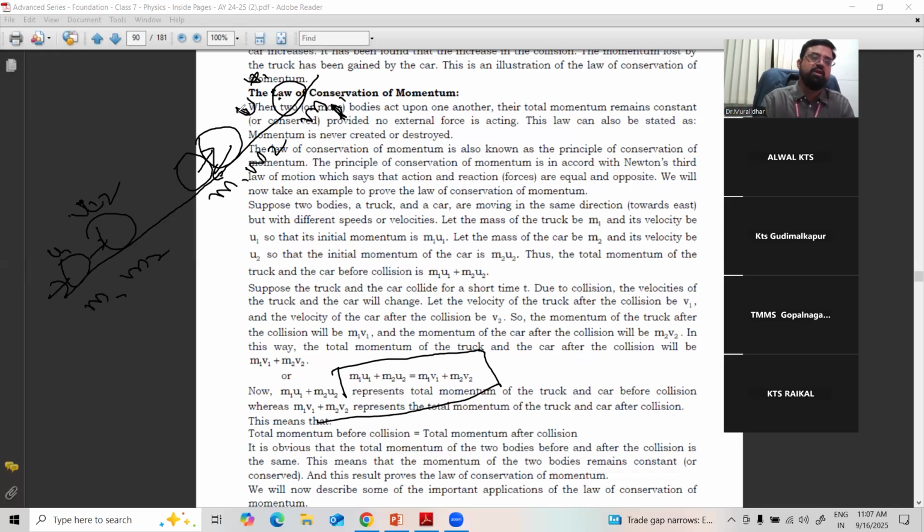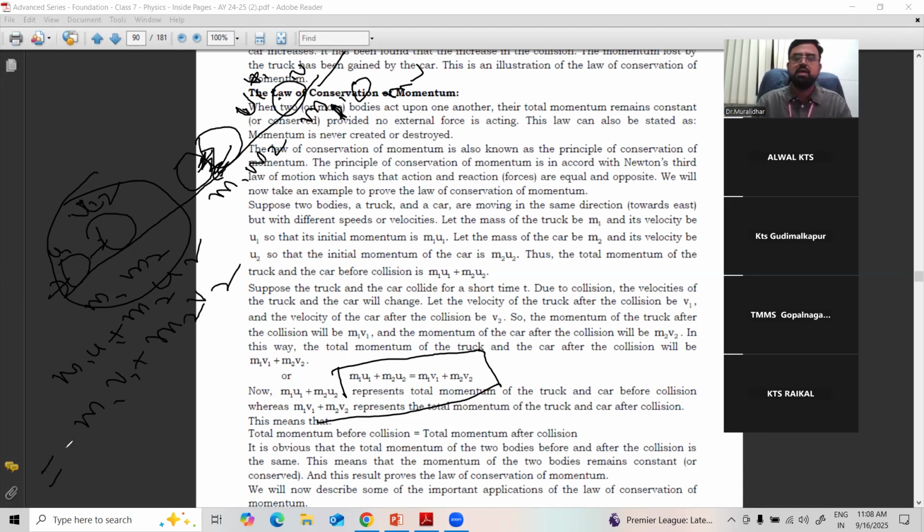After collision, the velocity becomes v1 for m1, and v2 for m2. After collision, their velocities change and they are moving forward. So what is the momentum before collision? m1 u1 plus m2 u2, the total. But after collision, what happened? m1 v1 plus m2 v2.